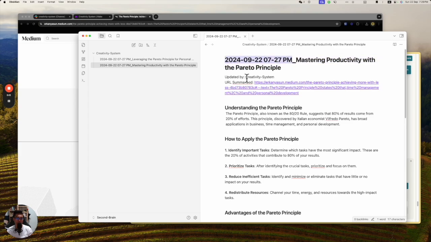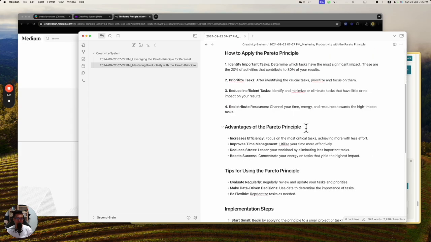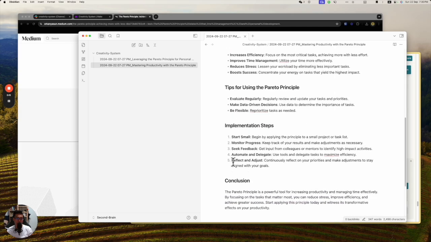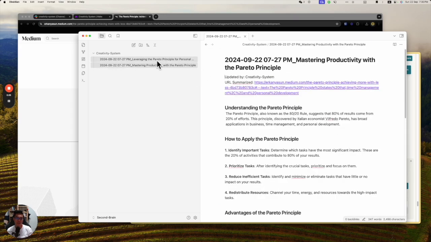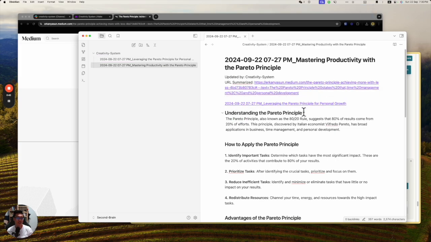This is the timestamp, and then this will be the introduction, and then it will actually try to figure out how you can do it. This one you can customize in ChatGPT and make it do what you want. One thing about Obsidian, for those who don't know it: for example, for this one the source is text. This one is the URL summary. I can do this here, and then it will create a link.